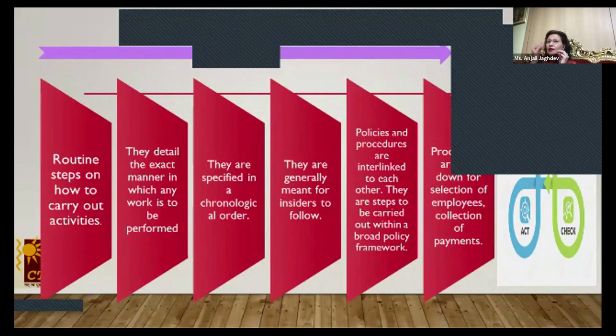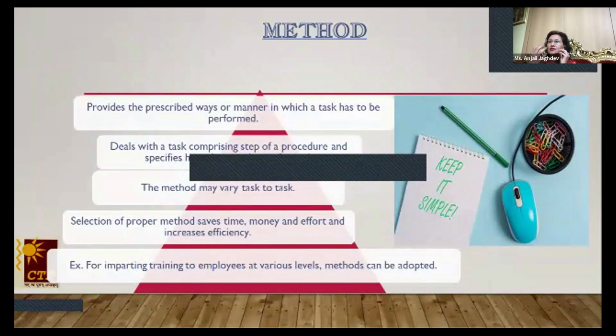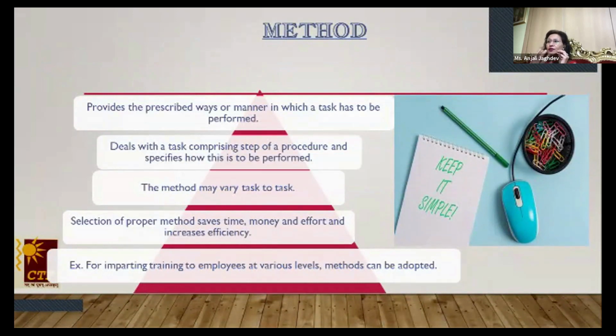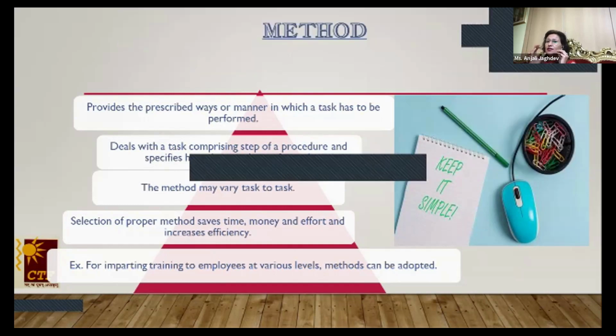Absolutely correct. You should have guessed, I'm already on method as a plan. The method is one step of a procedure. The formalized, standardized way of doing your routine jobs is called a method. Now, a method is not evolved suddenly. It involves a lot of research, analysis, rational, logical thinking, and then, as taught to you in the Principles of Management chapter, we evolve one best way of doing a particular work. Once this one best way is evolved, it helps the company to save its time, money, and effort.